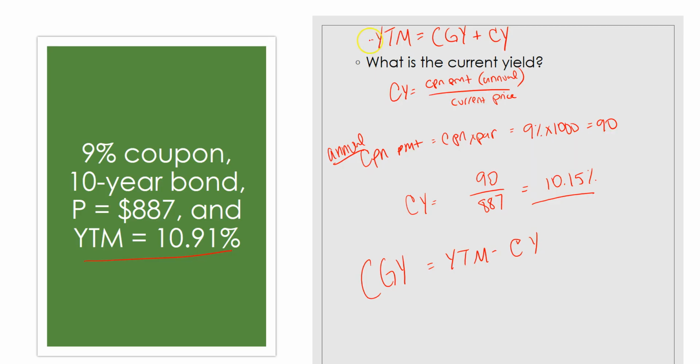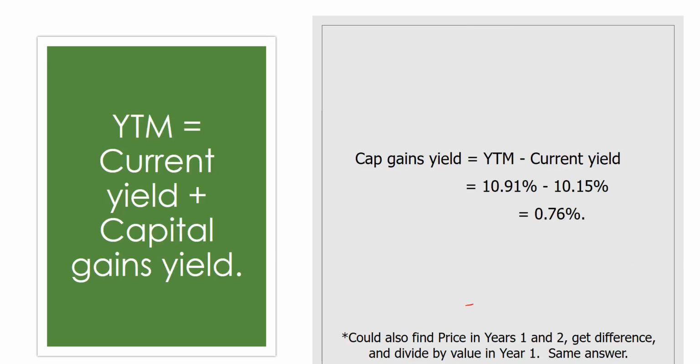So I just rearranged that equation. Our capital gains yield would be equal to that current yield of 10.91% minus the current yield of 10.15%. So that's equal to 0.76%. You could also calculate the capital gains yield by finding the price in year 1 and 2, calculating the difference and dividing by the price in year 1, and you'll get the same answer. But this is a little bit simpler.